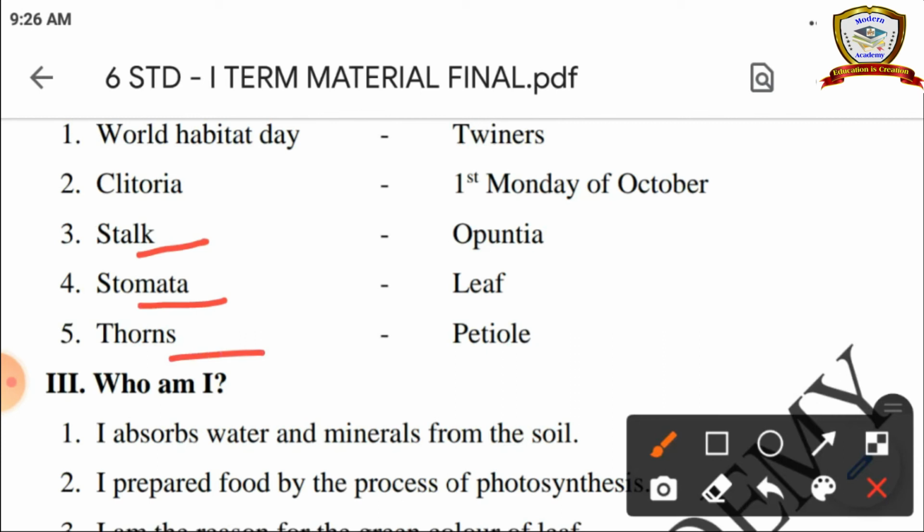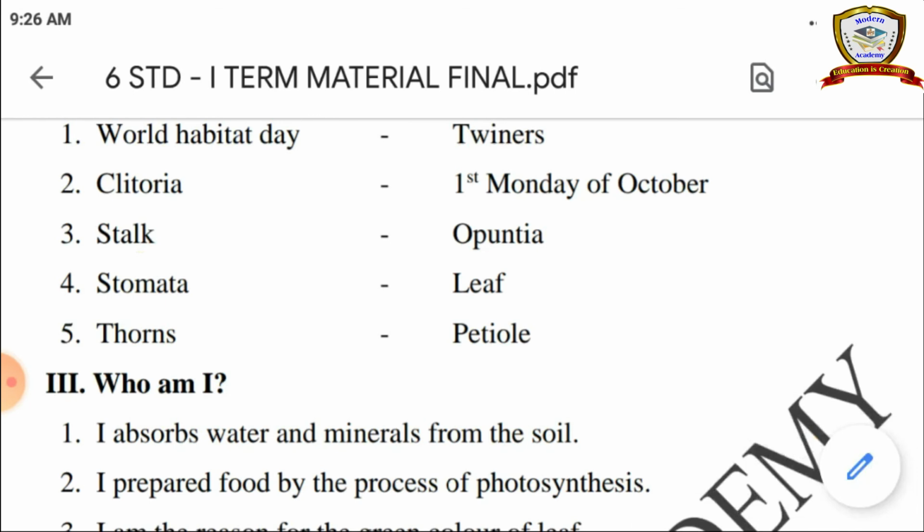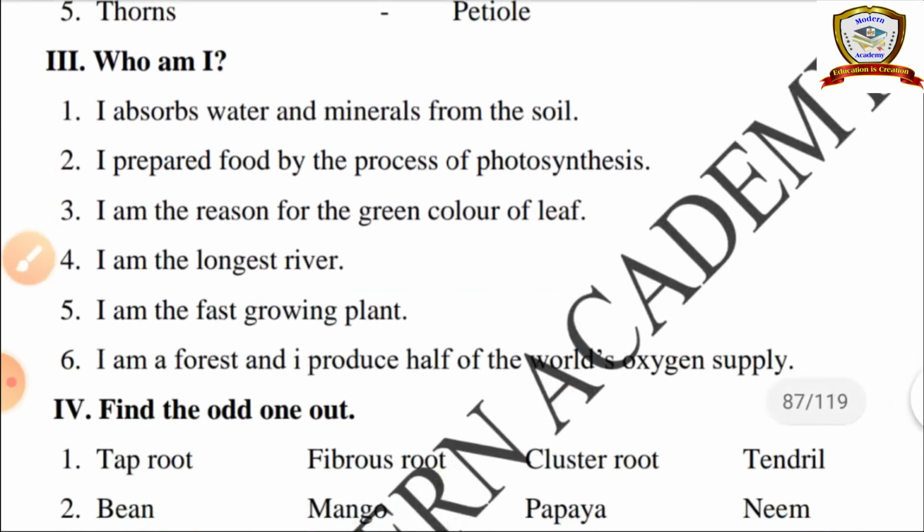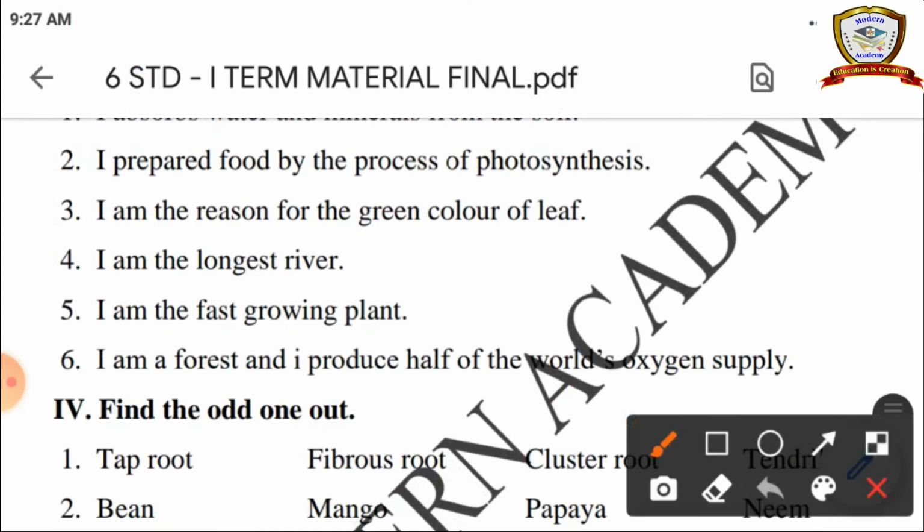Next one. Who am I? I absorb water and minerals from the soil. I prepare food by the process of photosynthesis. I am the reason for the green color of the leaf. I am the longest river. I am the fast growing plant. I am a forest and I produce half of the world's oxygen supply. So these are some general questions also. These are the one word questions.